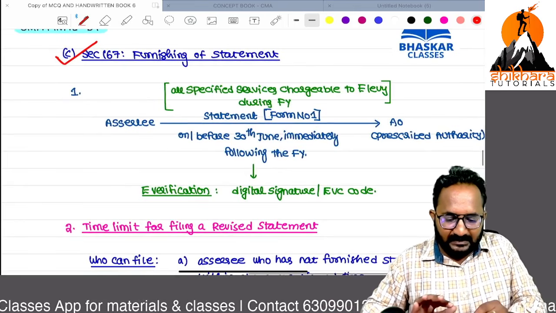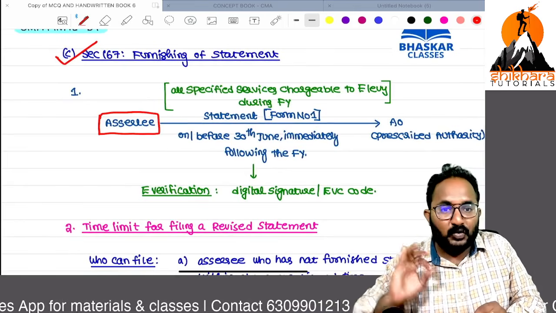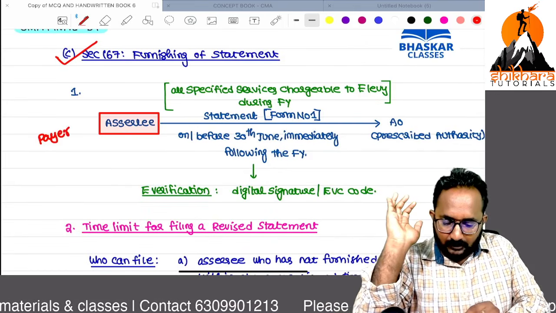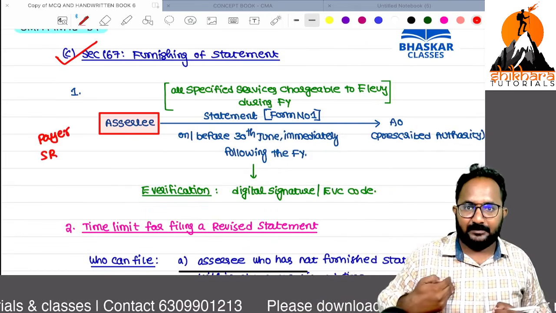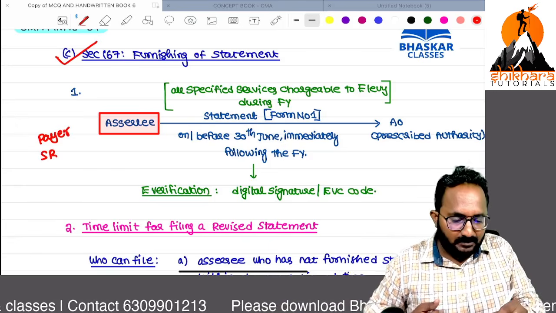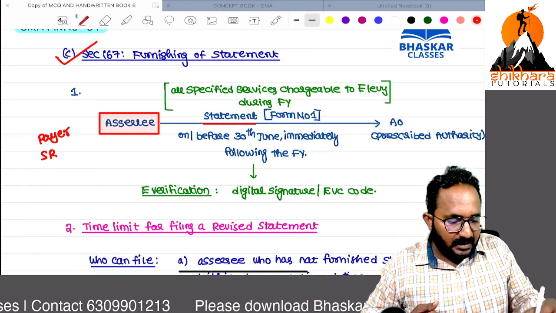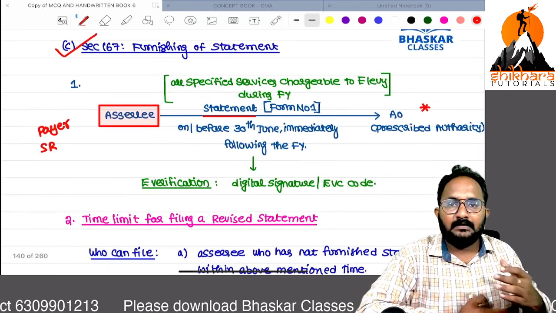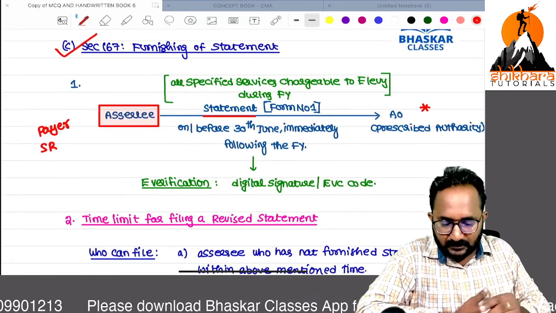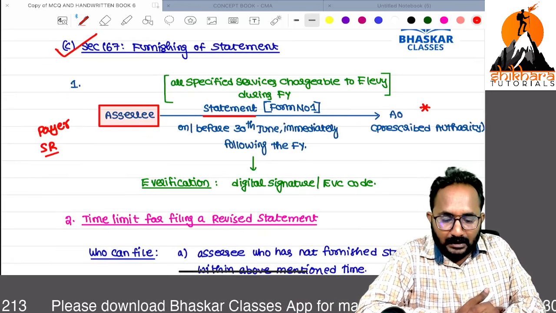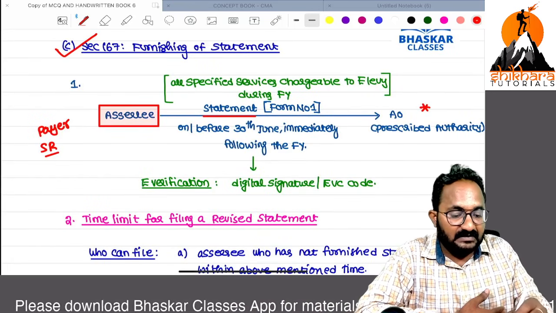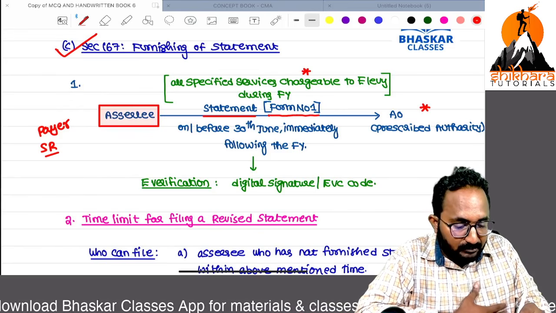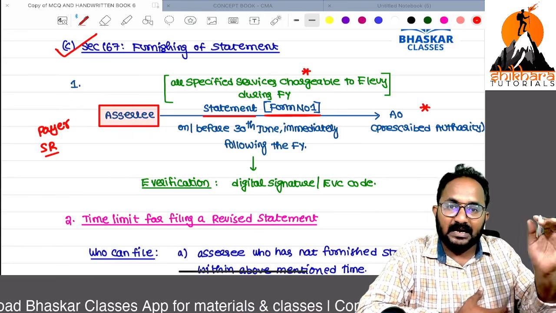Sir, every SSE, nothing but who deducted the equalization levy, in our example the payer, or we can call it the service recipient, now we have to submit one statement to the income tax authority, nothing but the AO. What is this? Whatever specified services we received and whatever equalization levy we deducted, all these things we need to submit in Form number 1 to that income tax authority.